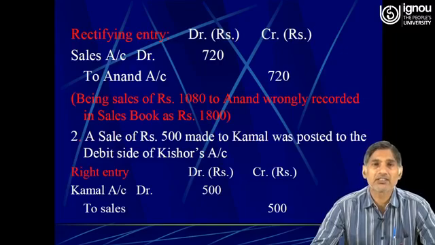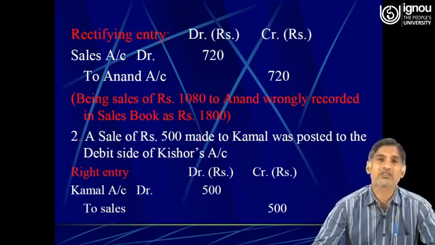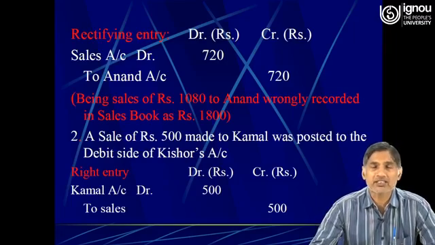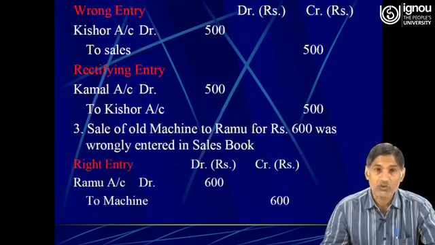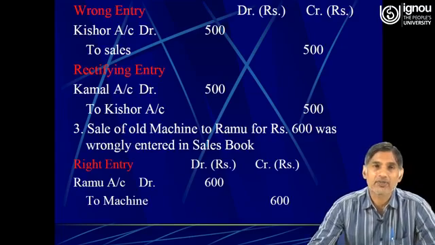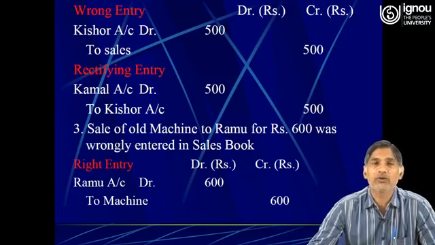It was posted to the debit side of Kishore account. So here what mistake we committed while posting it from journal to ledger is that instead of debiting the Kamal account, we debited the Kishore account. So the wrong entry which was passed in the books of original entry was Kishore account debit to sales 500 rupees. So here Kamal account must have been debited,